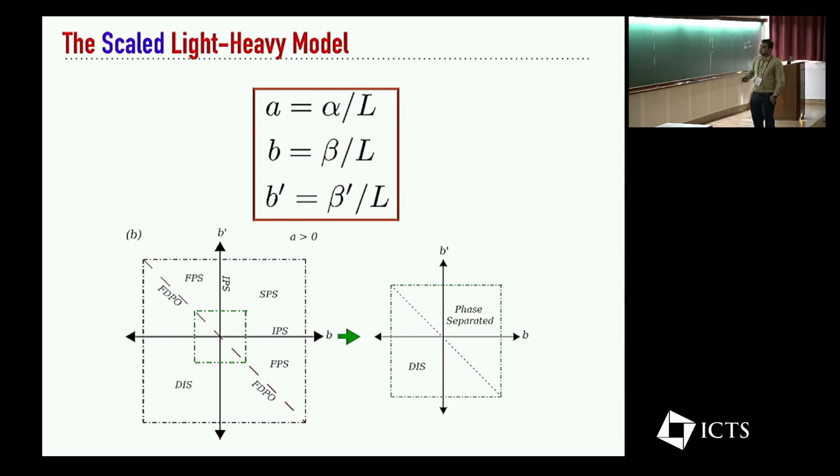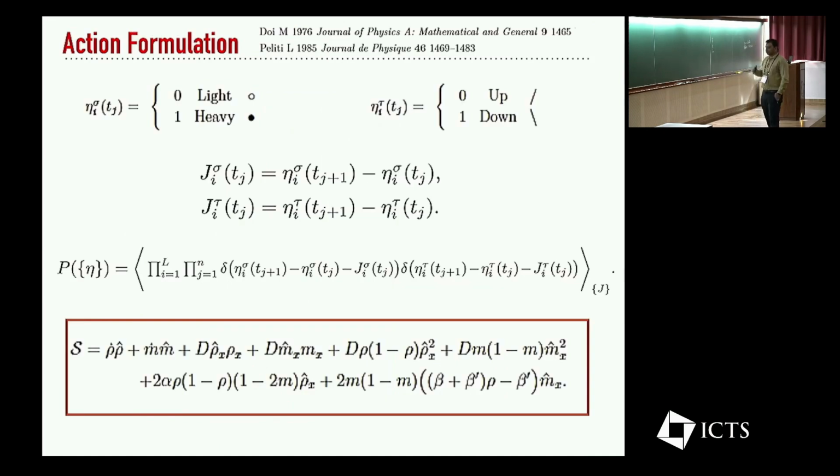So the main goal of defining this model is to be able to write down exact hydrodynamic equations. The previous model, which is not scaled, has been studied in detail, but through phenomenological approaches where hydrodynamics has been written down, but writing fluctuating hydrodynamics has been tough. So we decided to study this model in order to do that. To do this, we use the general action formulation, which has already been described in quite some detail in the previous talk by Tridib.